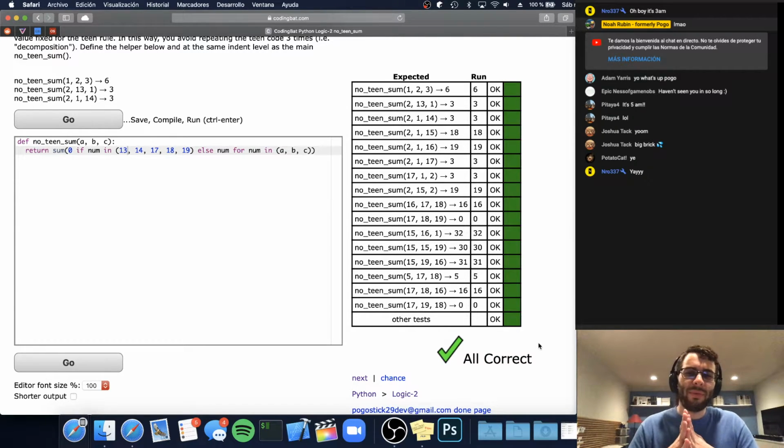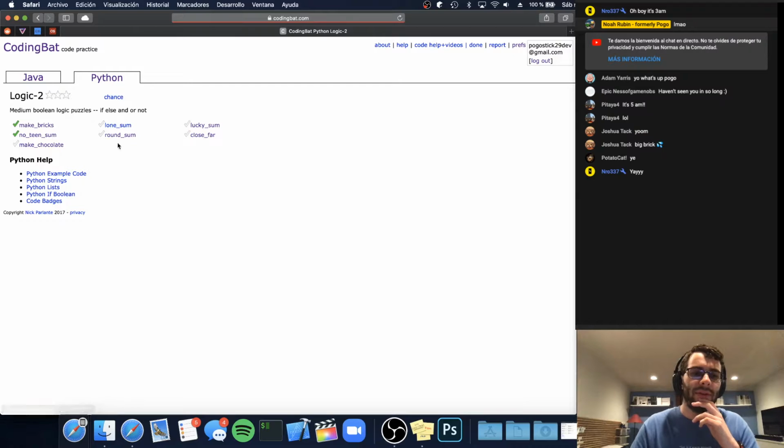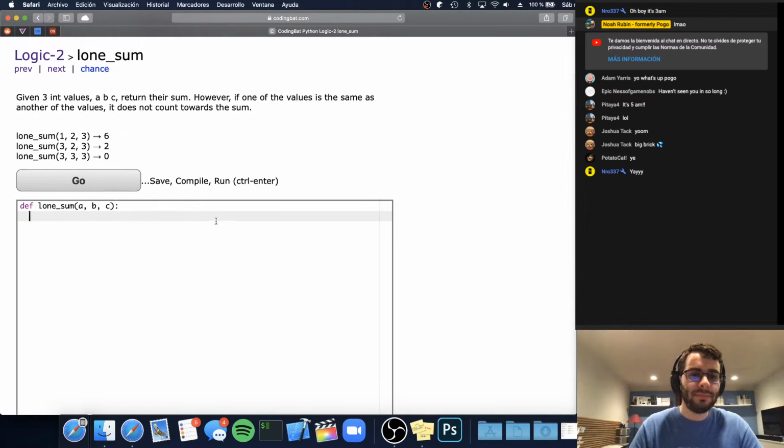I think that first one, the make bricks problem, is going to be one of the more challenging ones. It's kind of interesting when you're doing one-liners. Some problems can become very easy, and some can become really hard by imposing the one-line challenge. That first one just takes a little bit of logic and thinking, and I think some of these are going to be pretty quick. Like that one's pretty quick. Okay,